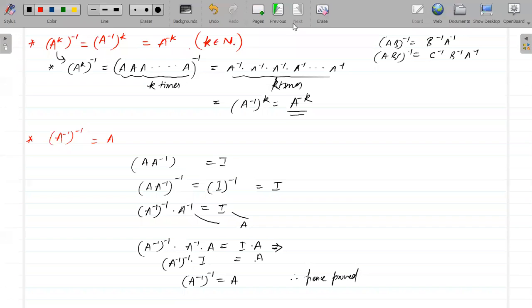Let's see the next one. So the next property is K into A inverse will be equal to 1 by K A inverse.